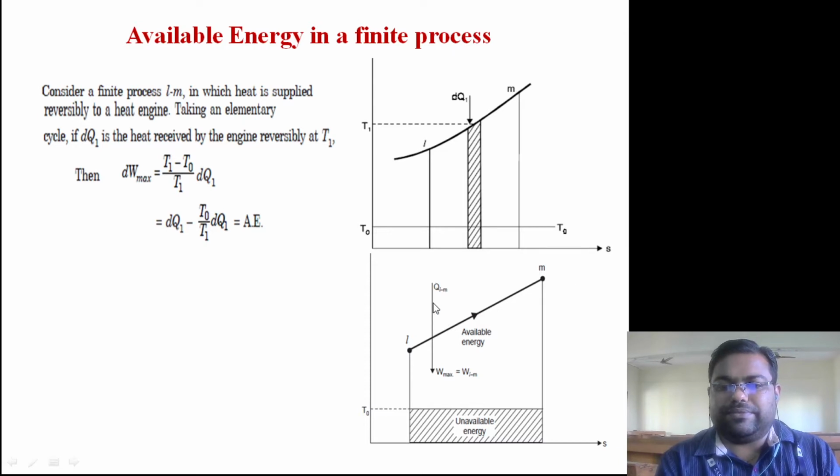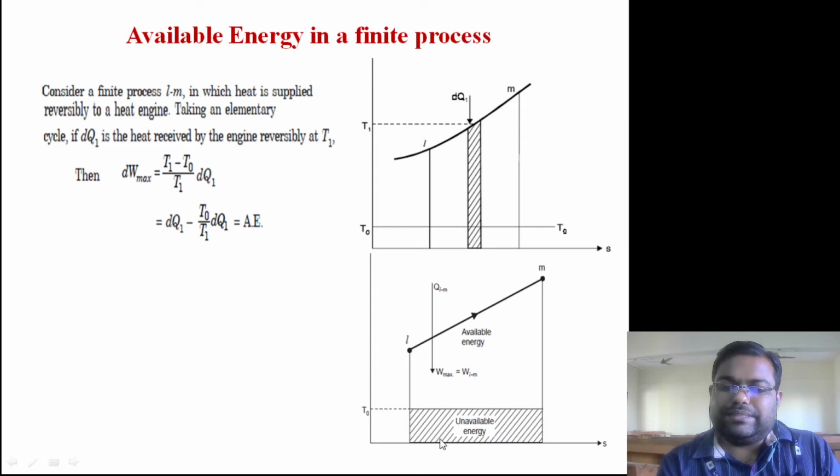So the heat supplied from here is QLM, and the heat rejected below T naught is the heat rejected. The area under this will give the heat, and the area included in this on the temperature-entropy diagram will give the work. So Q is the area under LM, and Q2 is the area under this horizontal line.